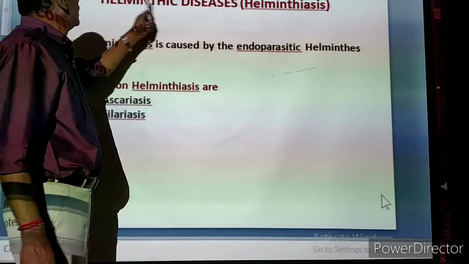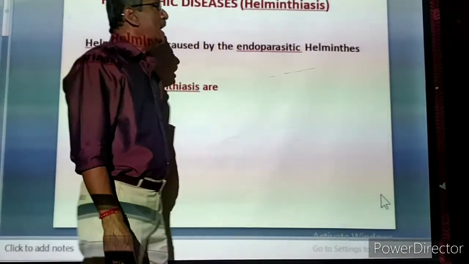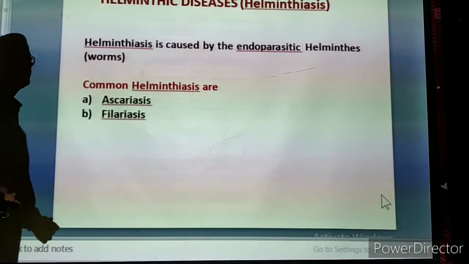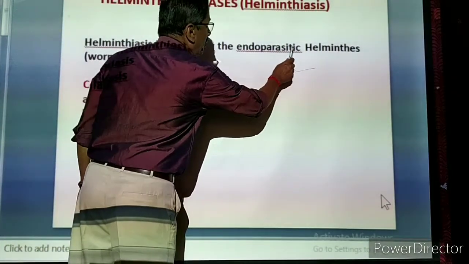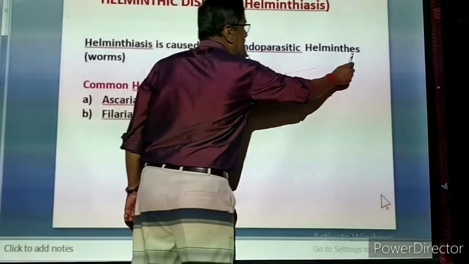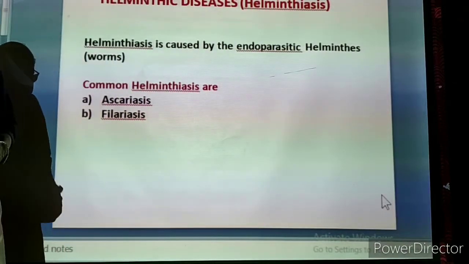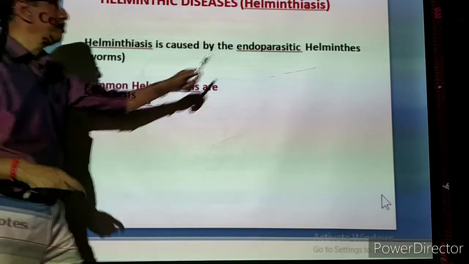Instead of saying helminthic diseases, very shortly we can call them helminthiosis. The term is helminthiosis. Helminthiosis is caused by endoparasitic helminths. Helminths means worms. Endoparasitic: we know parasite very well. They depend upon the host for food and shelter. That is called a parasite.